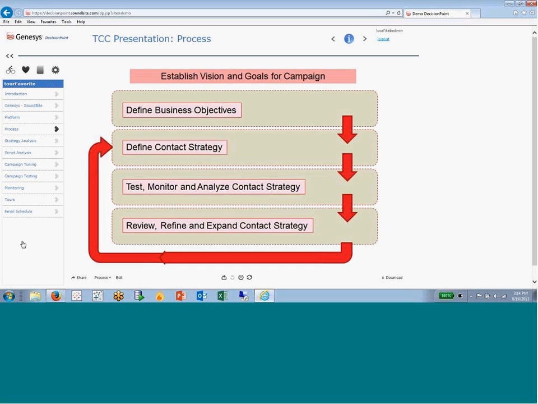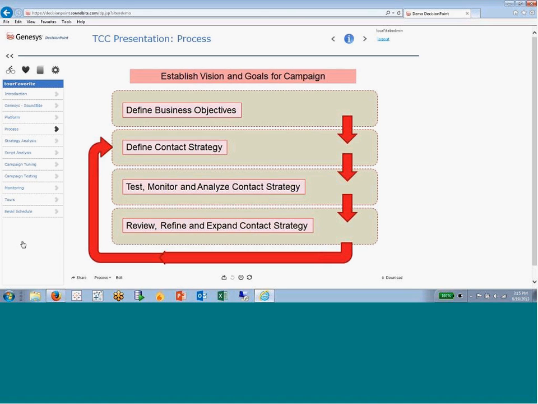If we think about a campaign that we may be running for one of our customers, let's just say, for example, that it is a collections campaign, that there are a large number of individuals who might owe money on their phone bill. And this could be pretty significant numbers, hundreds of thousands of people that are late on their phone bills. You can imagine if you add all of that up, it's quite a bit of money for the phone company if they can find a way to get these people to pay as opposed to default or shut off service.